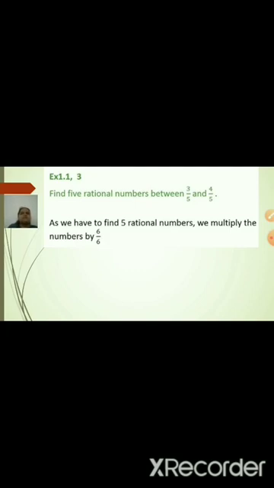Here I have done with 6 upon 6. If I multiply 3 upon 5 by 6 by 6, I get the fraction 18 by 30. Similarly, 4 upon 5 into 6 by 6 gives 24 by 30.